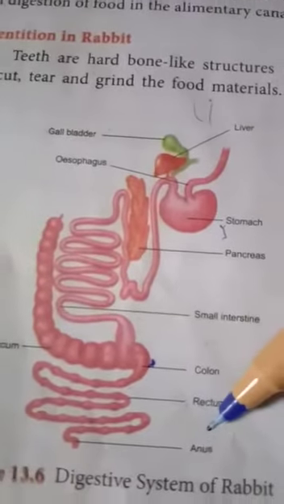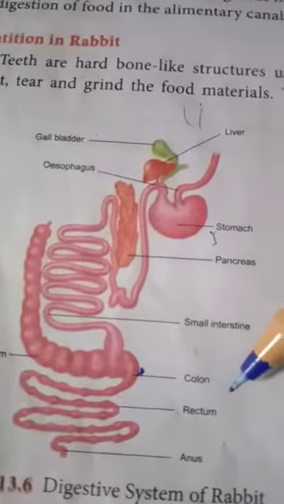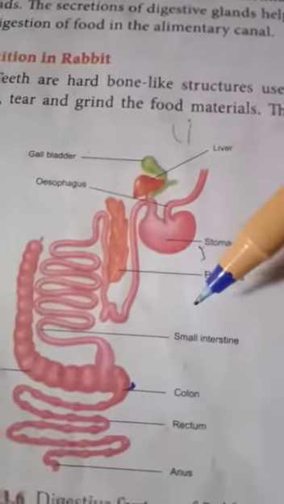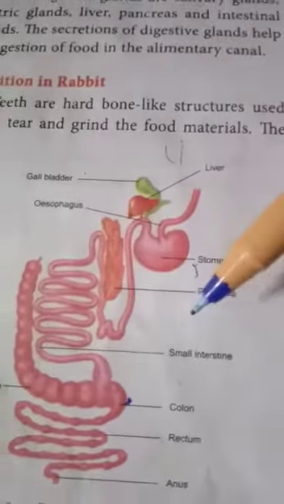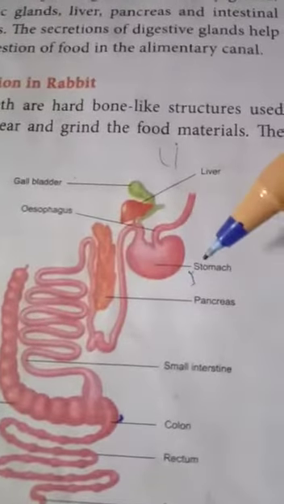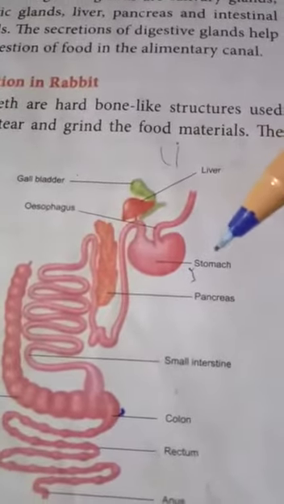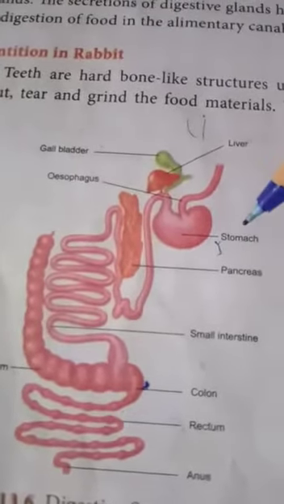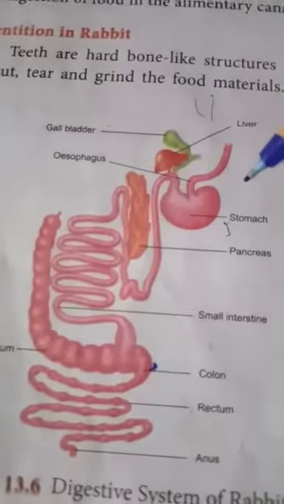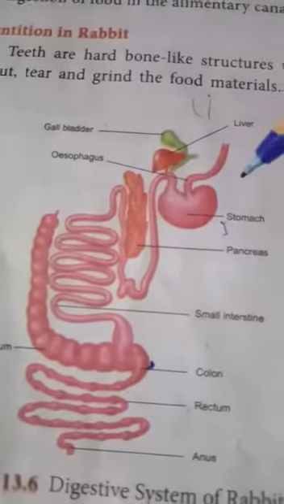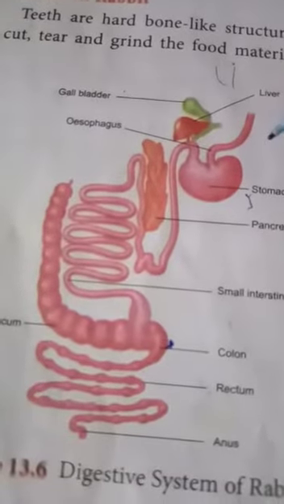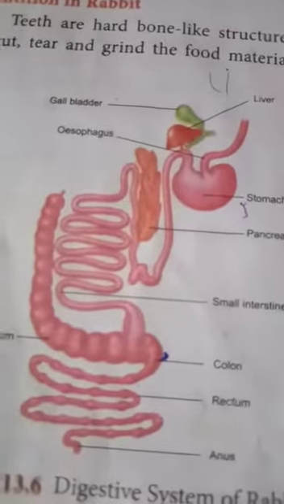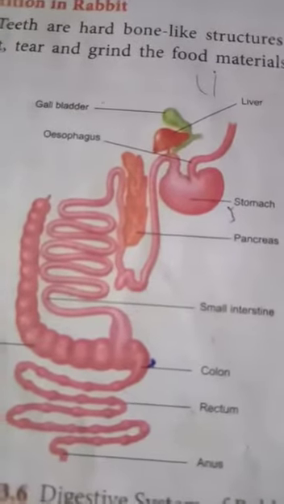Okay. Next one, we see the digestive glands. So the digestive system includes what? Alimentary canal and digestive glands. The digestive glands are salivary glands, gastric glands, liver, pancreas and intestinal glands. The secretion of digestive glands helps in digestion of food.